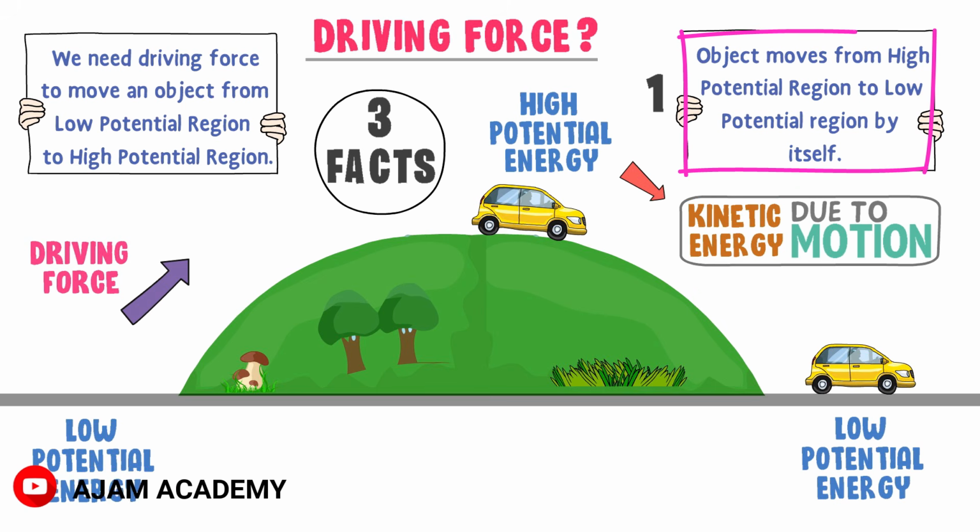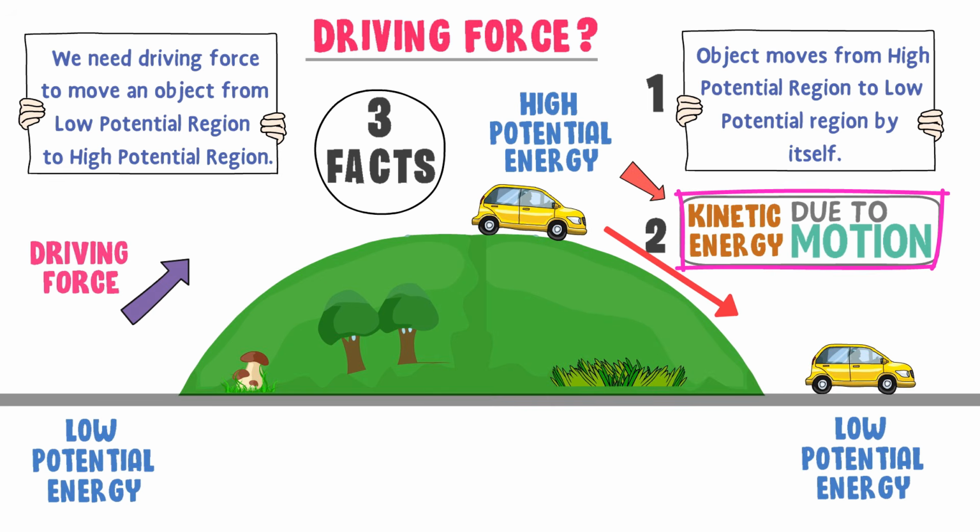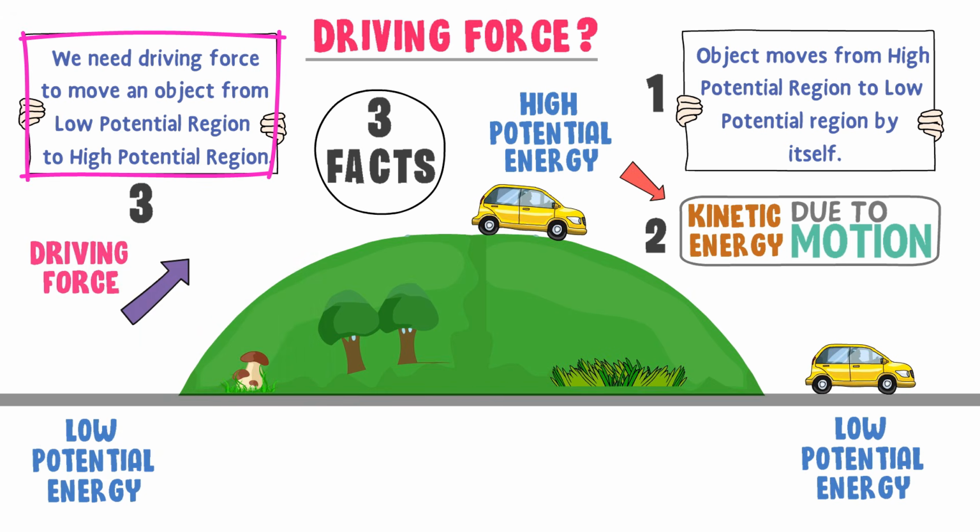Firstly, objects move from high potential region to low potential region by itself. Secondly, when an object falls down from high potential region to low potential region, it possesses kinetic energy due to motion. Thirdly, we need driving force like engine force to move an object from low potential region to high potential region.